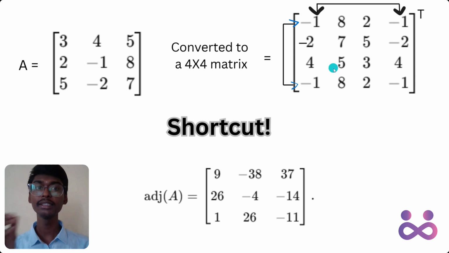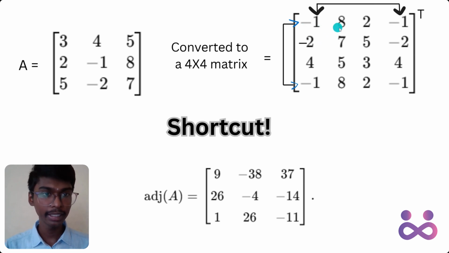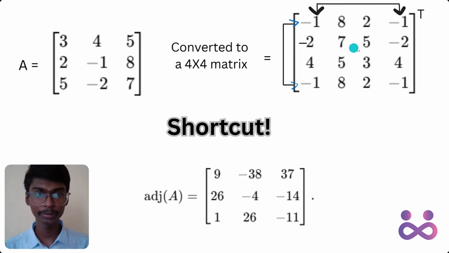Now we should find the determinant of every 2 cross 2 matrix that can be formed here. Take the minus 1, 8, minus 2, 7. This is a small 2 by 2 matrix that we can form here, right? Take the determinant of that. Write it in the 1 comma 1 position of another matrix. Take 8, 2, 7, 5. Write it next to it. Take the determinant and write the value. Next 2, minus 1, 5, minus 2. Write it next to that.